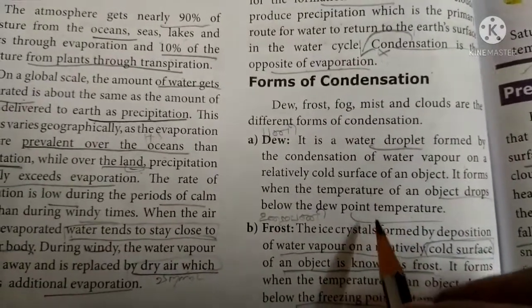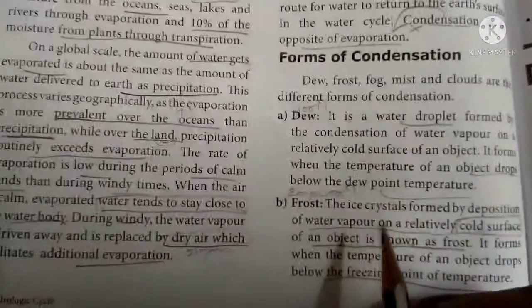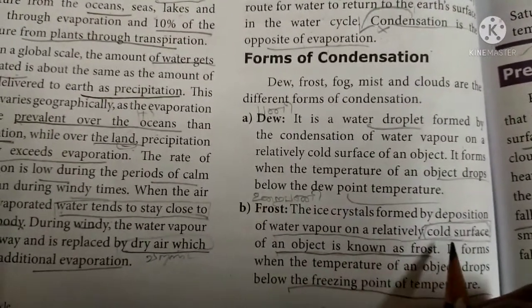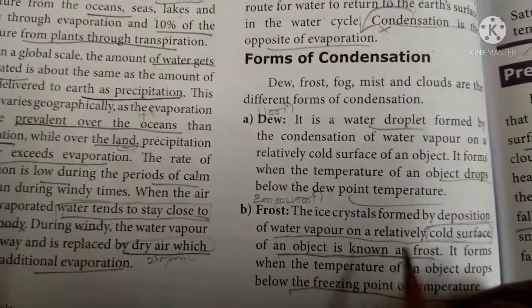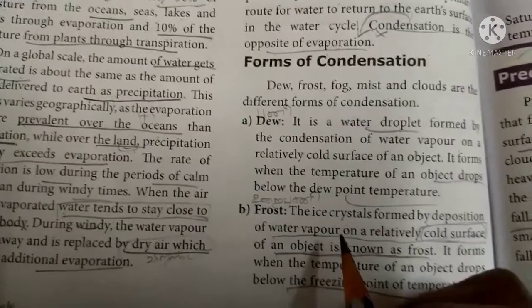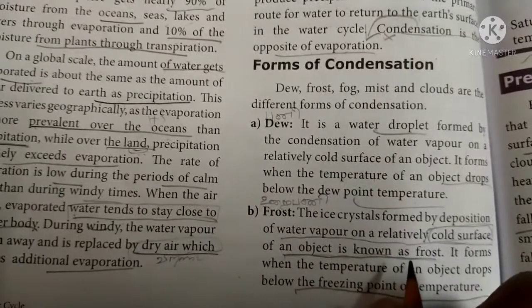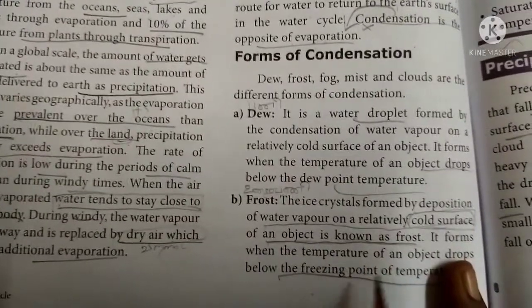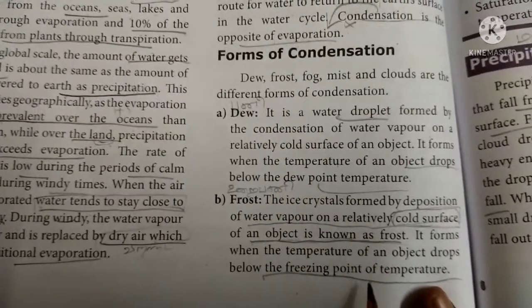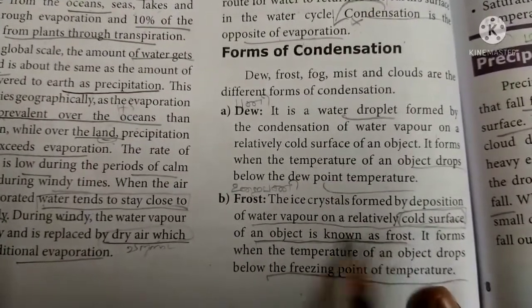So when the temperature is very low, if any object is cold, it only forms dew. And frost: the ice crystals that form by the deposition of water vapor on the relatively cold surface of an object are known as frost. So the ice crystals are only deposited water vapor on the cold surface of any object, and it becomes frost. It forms when the temperature of an object drops below the freezing point. So if it goes below the freezing point, it will create frost, okay.